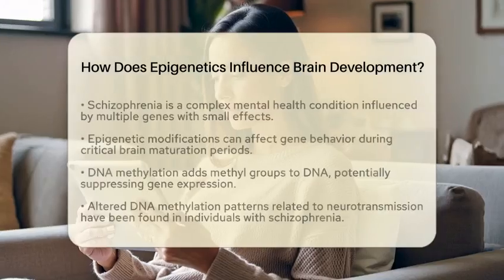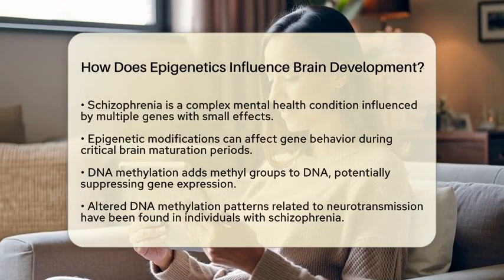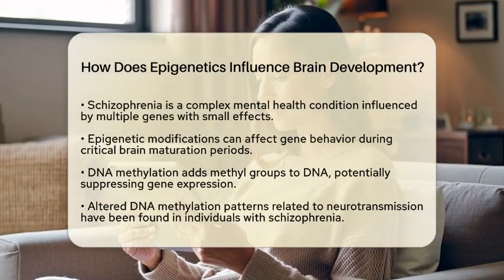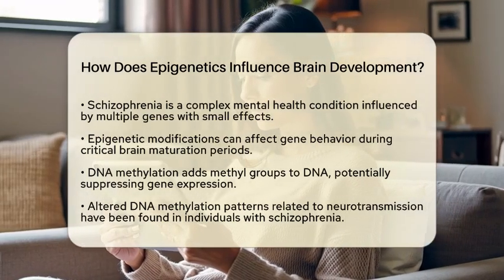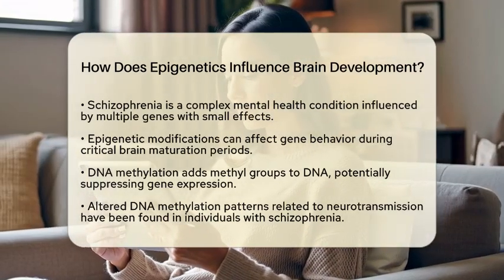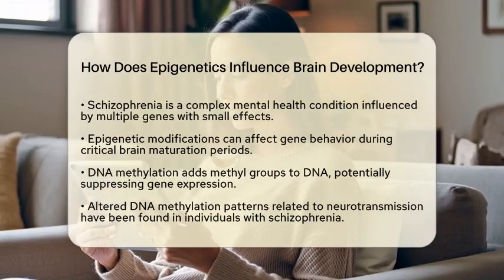Now, let's connect this to schizophrenia, a complex mental health condition that has a strong genetic component. Schizophrenia does not arise from a single gene but rather from multiple genes that each have small effects. Epigenetic modifications can influence how these genes behave during critical periods of brain maturation.